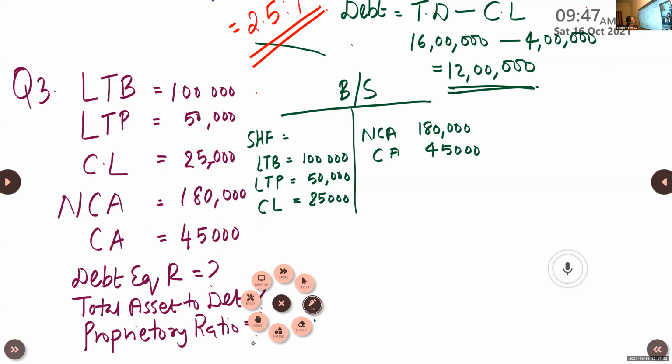Asset side total will give you 2,25,000. That itself is the total of liability side, 2,25,000. So you can easily find out shareholders fund, which will be the balancing figure.